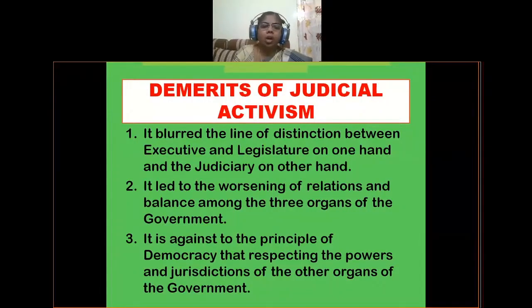that is, respecting the powers and jurisdictions of the other organs of the government. Only because of this judicial activism, respecting the powers and jurisdictions of the other organs became disturbed, which is against the principle of democracy.